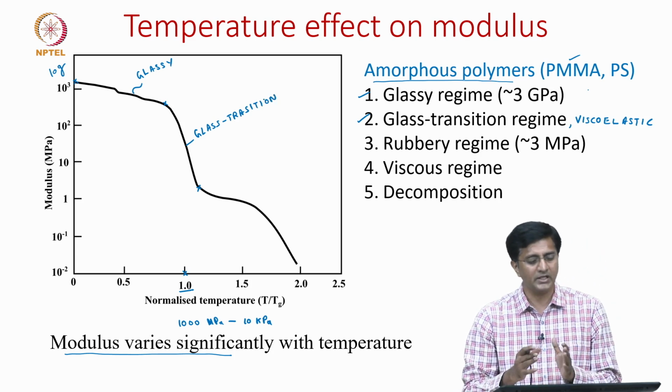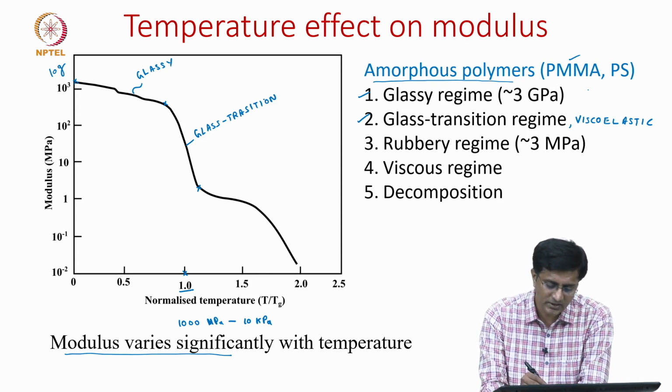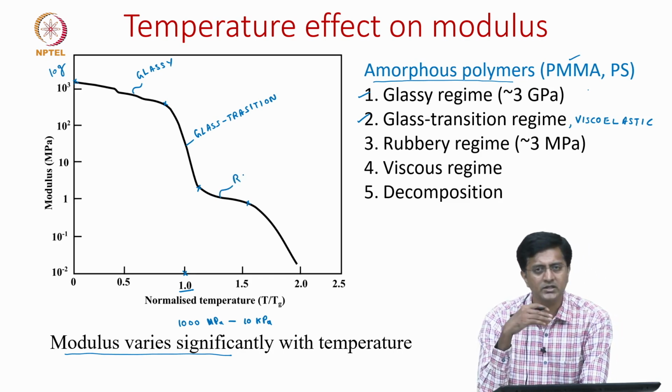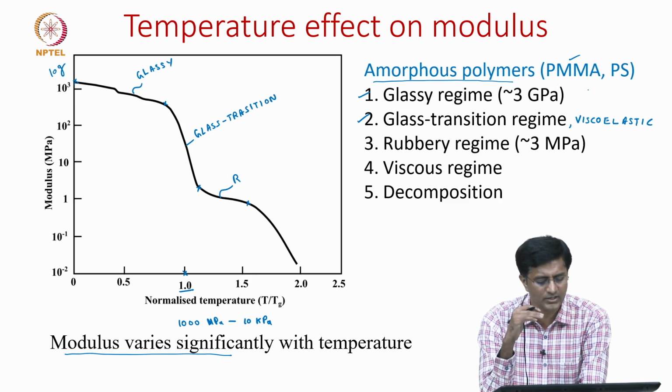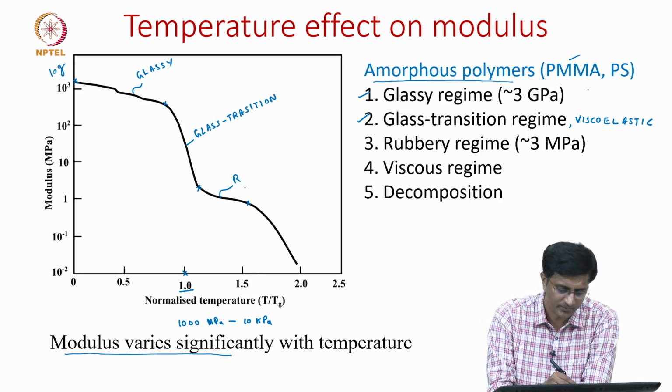If we further increase the temperature after the glass transition regime, that is when we see the rubbery behavior. Between this is the rubbery behavior, where you can see that the modulus values are more or less constant, or we see a plateau in this plot.